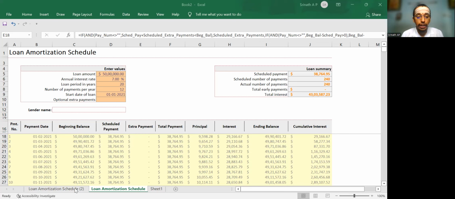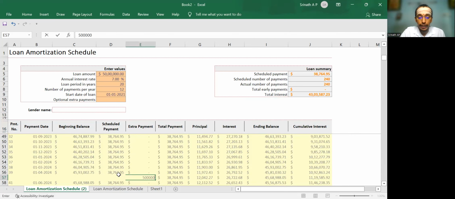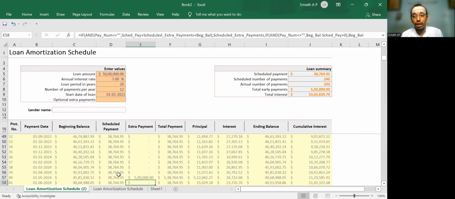Let's say I have got some money and I want to repay. Let's say I'm going to repay in the third year. That is after 36 months, somewhere in the 40th month, I have some amount available with me. So I am repaying 5 lakhs.